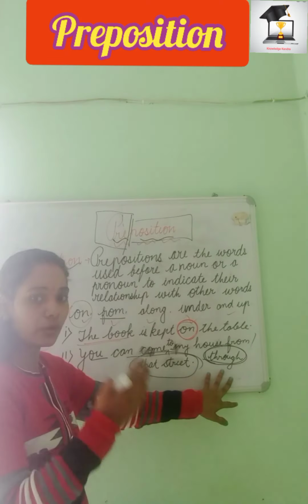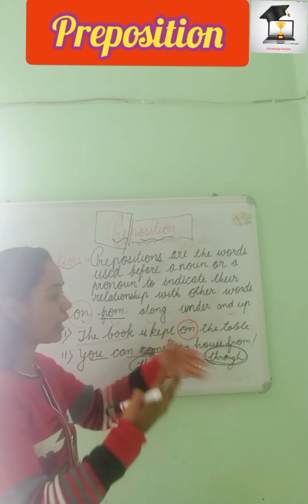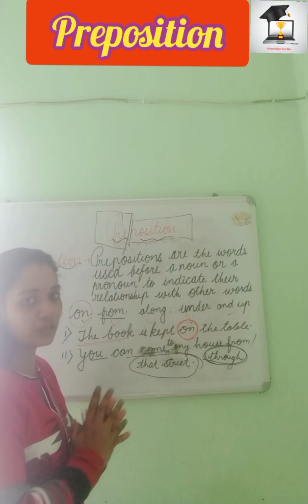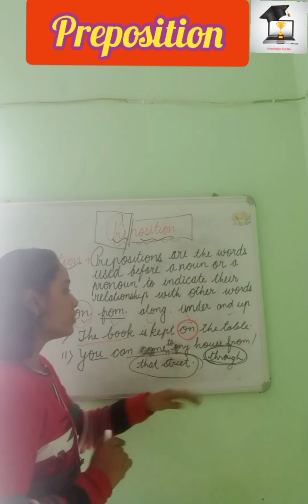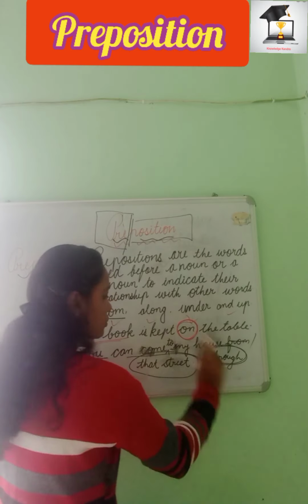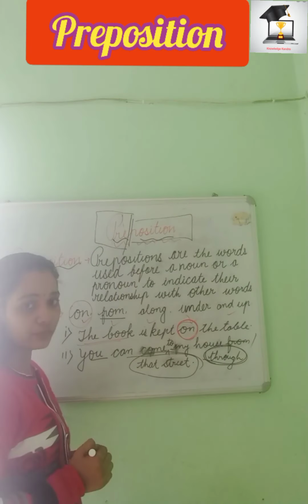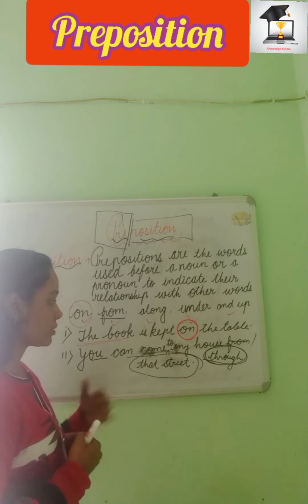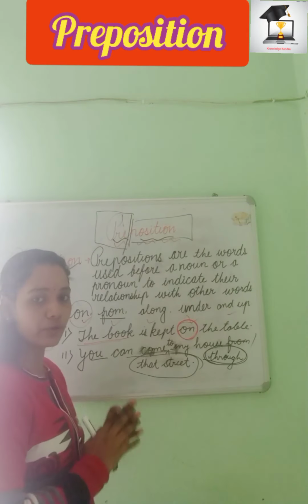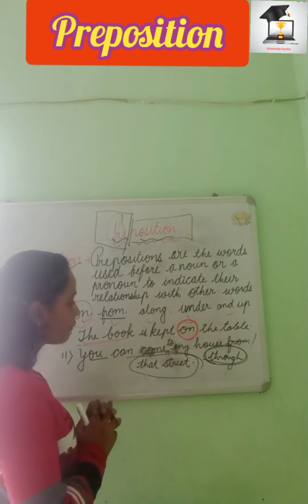I'm guiding someone how to come to my house through that street or from that street. Through will be the better one. I'm just telling the direction of my house, so the use of preposition is fulfilled here.